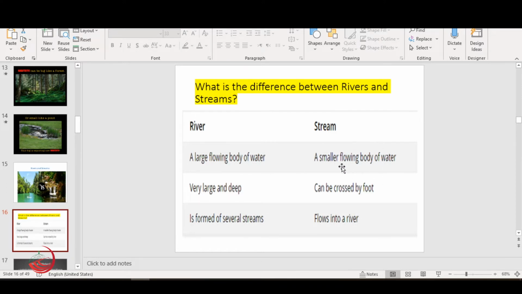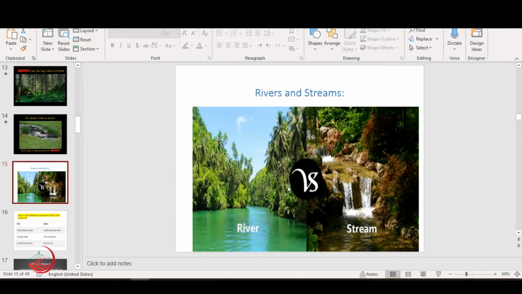The stream is a smaller flowing body of water. Now, what about the river? The second difference. The river is very large and deep, in which you can swim. What about the stream? The stream can be crossed by our foot because it's a very small body of water.